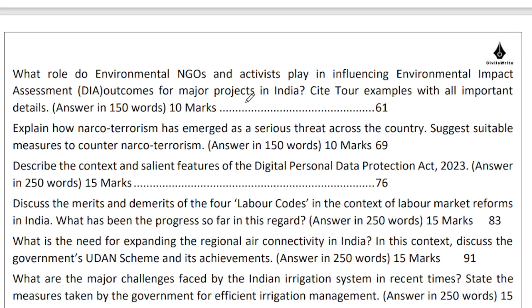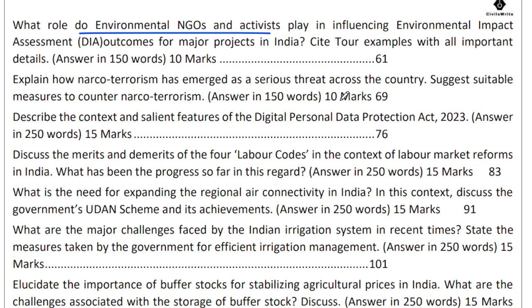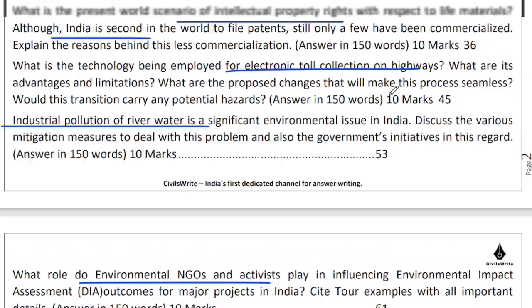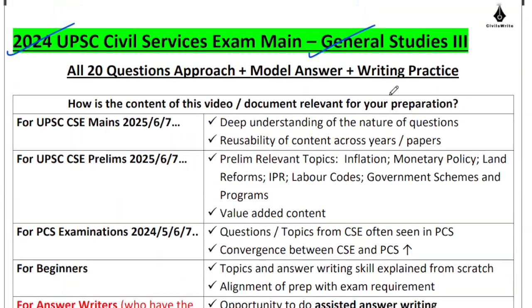We will be looking at the role of environmental NGOs and activists in influencing environmental impact assessment outcomes and so on and so forth. And we'll also be discussing finally the narco-terrorism aspect and how does it pose a serious security threat to our country and what are the steps that we can take to counter narco-terrorism in our country, right? So these are the 10 questions that I would like to discuss with you in this particular video.